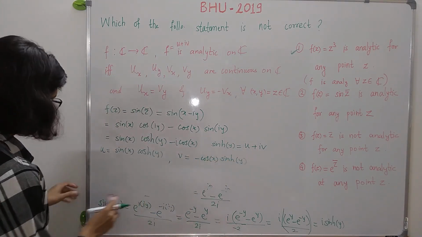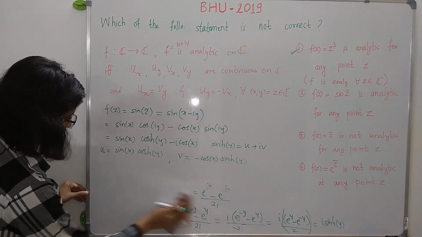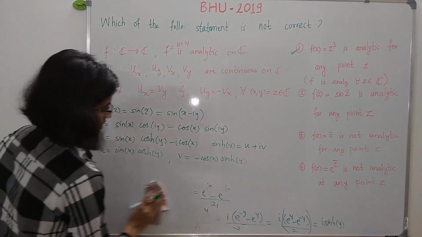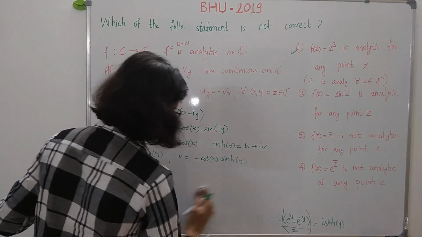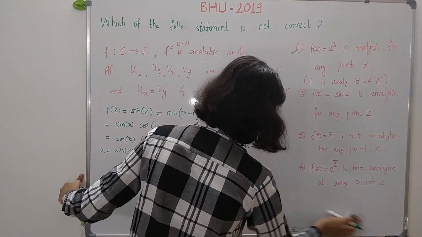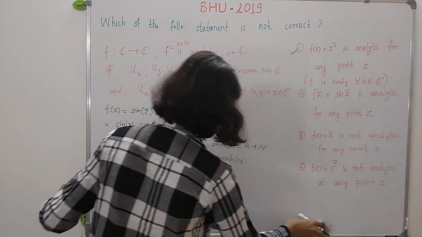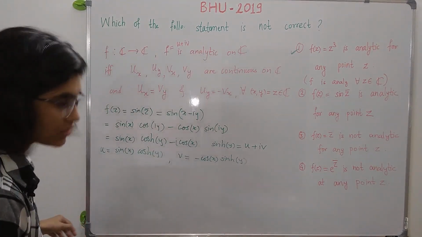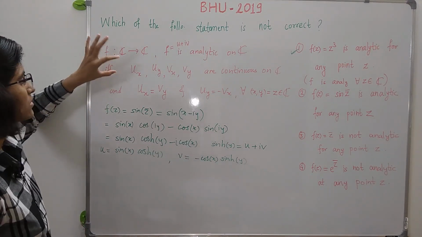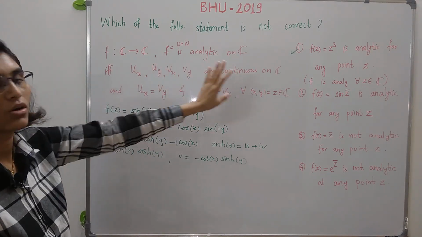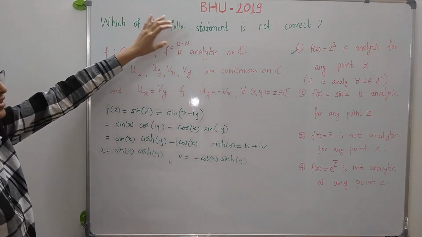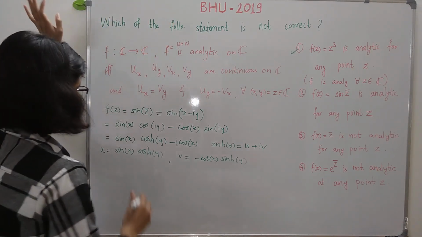Right. Now sine, cos hyperbolic and sine hyperbolic all are continuous, and let us find out the partial derivatives of these functions, because we want these partial derivatives to be continuous and the CR equations to hold, then we say that this function is analytic on C.